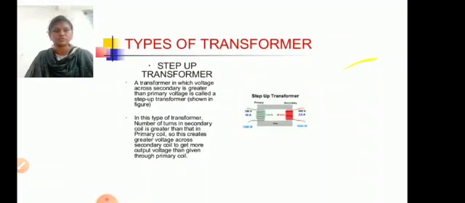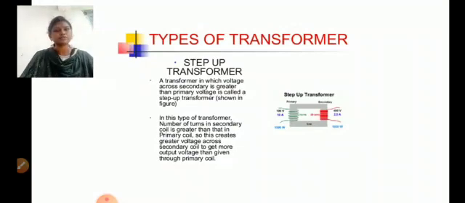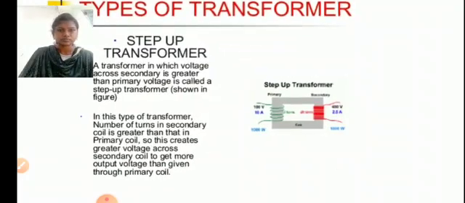Types of transformers. Step up transformer. A transformer in which the voltage across the secondary is greater than the primary voltage is called a step up transformer. Here we observe that the voltage across the secondary is greater than the primary voltage, so this is called a step up transformer.